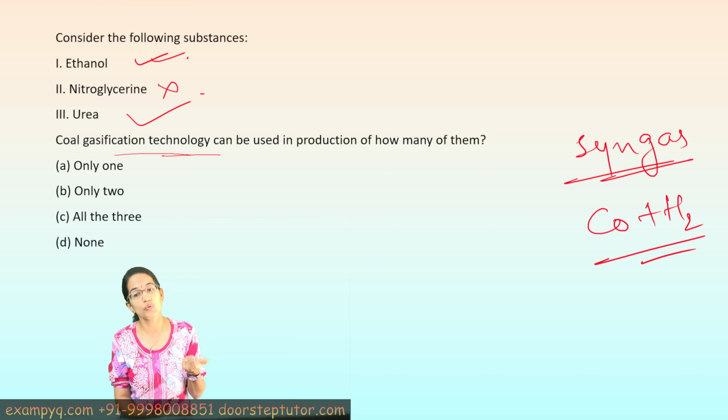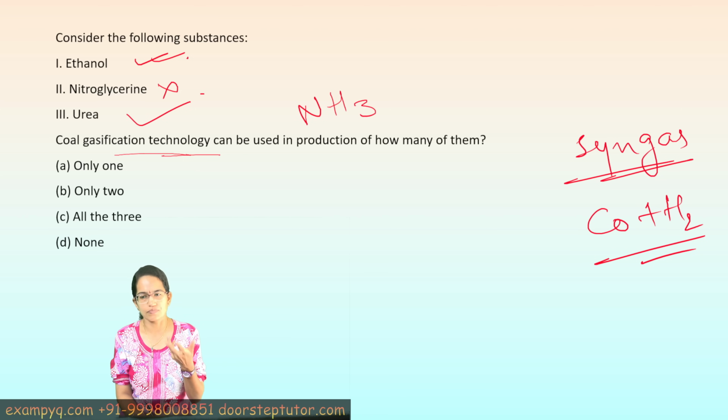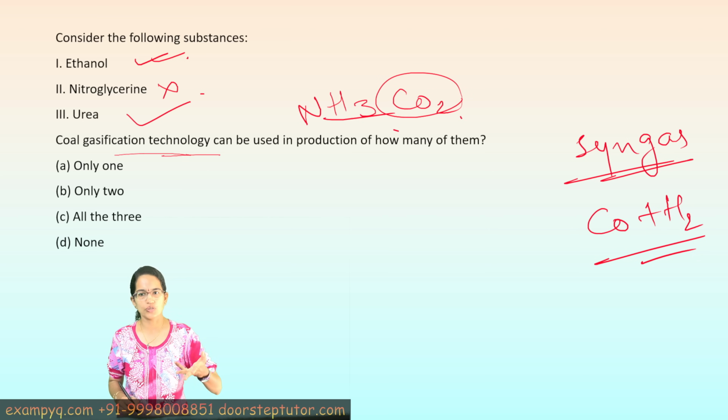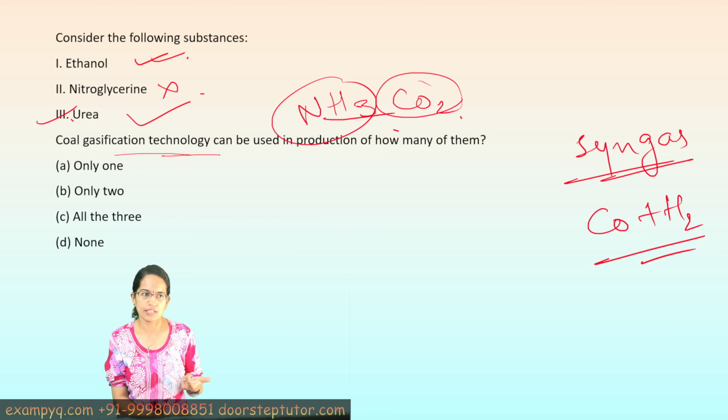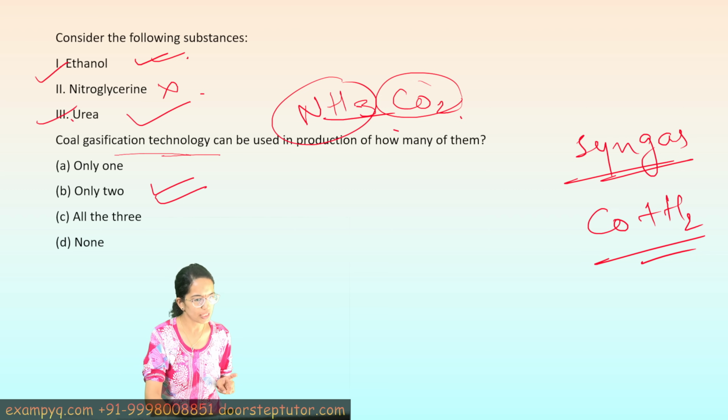Urea, yes, urea is used in coal gasification because urea production involves the production of ammonia as well as carbon dioxide, and coal gasification actually produces hydrogen, which is then used with the synthesis of ammonia, that is NH3, right? So urea is the correct option. So ethanol and urea, two of these are correct, so only two would be the correct answer here.